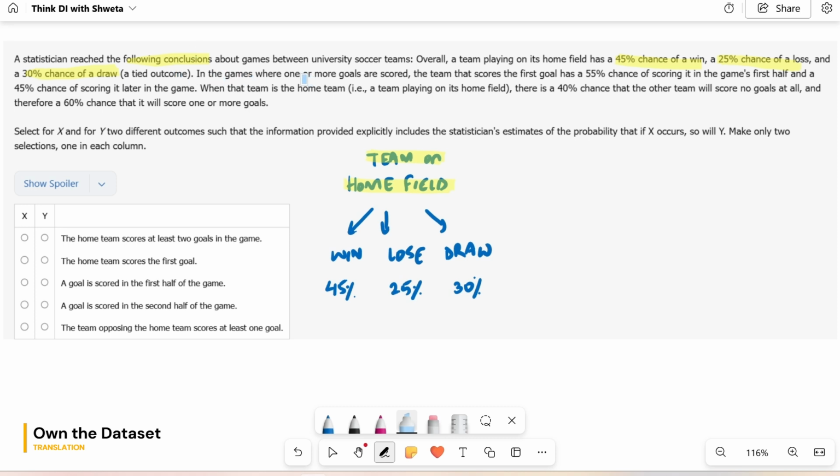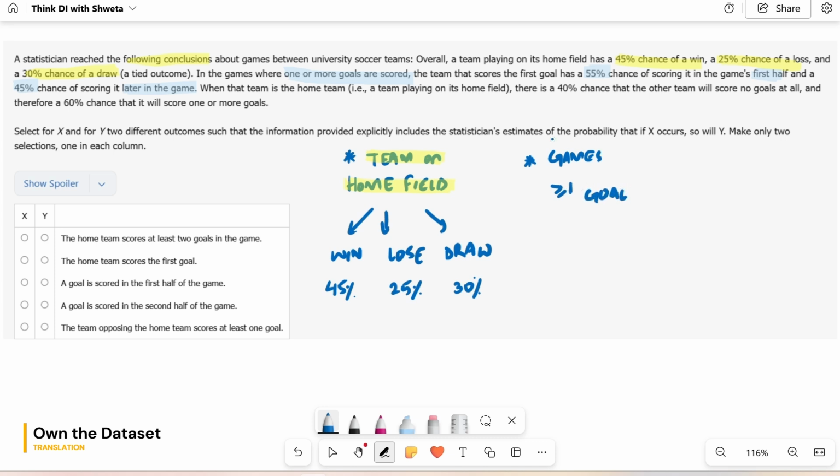Now, in the games where one or more goals are scored, the team that scores the first goal has a 55% chance of scoring it in the game's first half and a 45% chance of scoring it later in the game. So, is this still talking about the same condition that we had in the first situation? No, that first part was about a team playing on its home field. Now we're just talking about any games where at least one goal is scored.